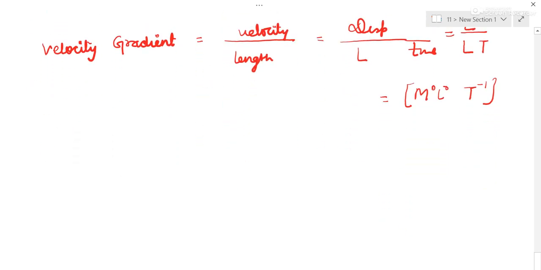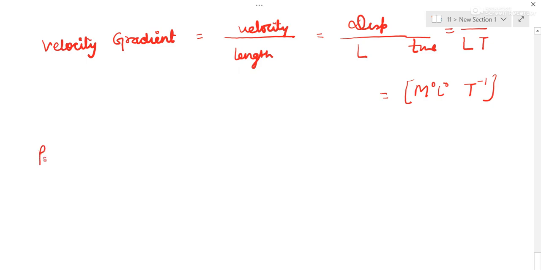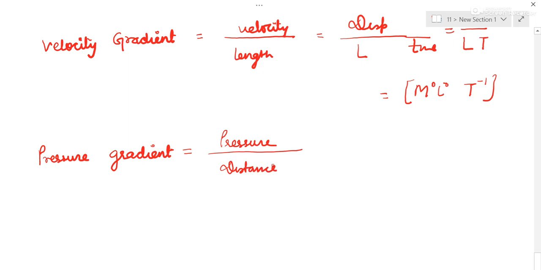Then we have pressure gradient. Pressure gradient is pressure upon distance. Upon gradient means upon length. Distance is a kind of length. Pressure, if you remember, it's okay.